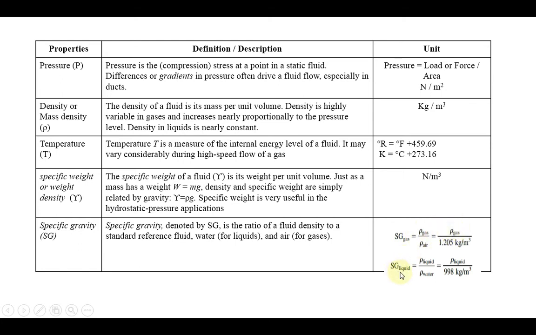In the same way, when talking about liquid, we consider water. Water is our reference density value, which we generally call 1000 kg per meter cube. That is what we normally refer to as the density of water. By using this ratio, we can calculate the specific gravity.